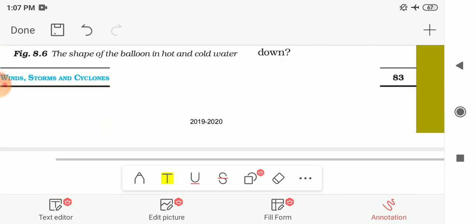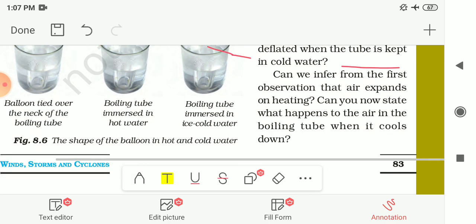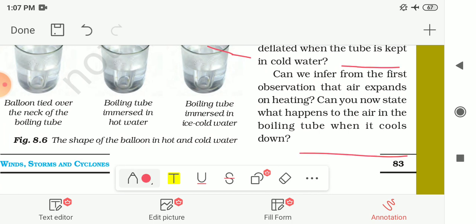So here some questions are given to you: why did the same balloon deflate when the tube is kept in cold water? As we had discussed, on cooling, air gets contracted. So that's why the balloon also deflated. Now, from the first observation, we can say that air expands on heating. And can you state what happens to the air in the boiling tube when it cools down? It will get contracted on cooling, or on putting it into the ice cold water.